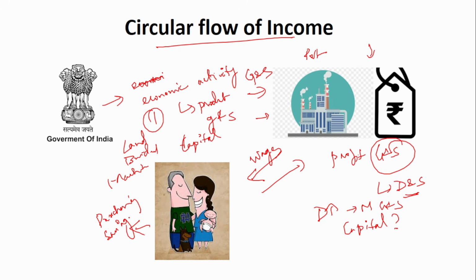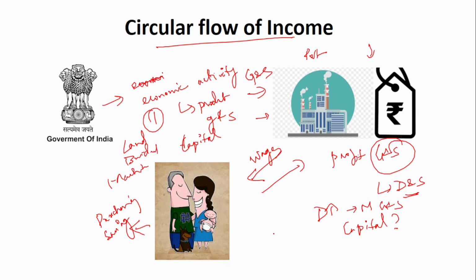So this is the circular flow of income. On one hand, it is the government and the private player who require a huge amount of capital or money for development purposes. On the other hand, there are the individual households who are ready to provide labor support for the production activity. Here the demand and supply comes into place, and when the demand and supply gap is filled, the economy will start to run. So capital formation is a very important part.